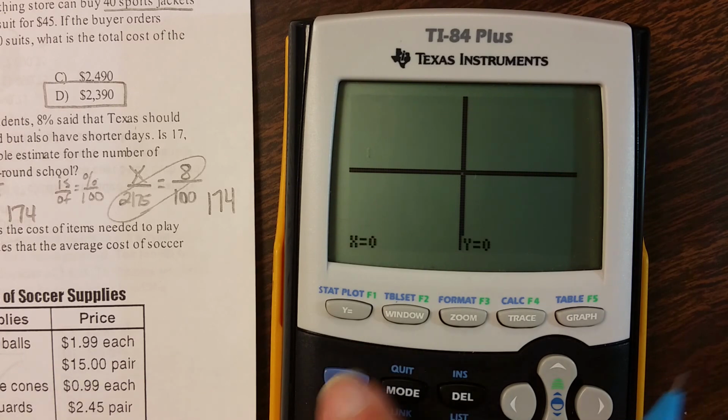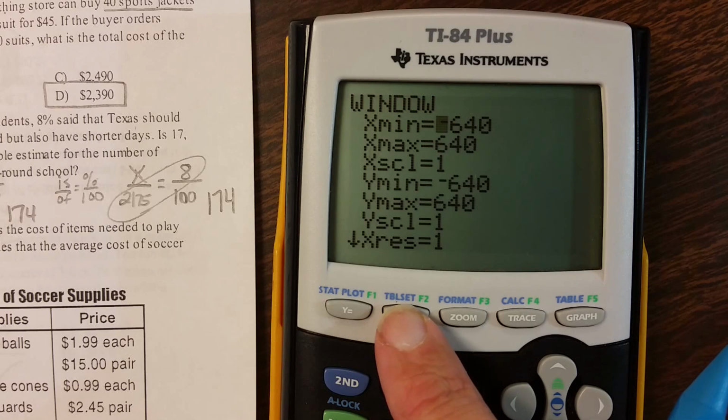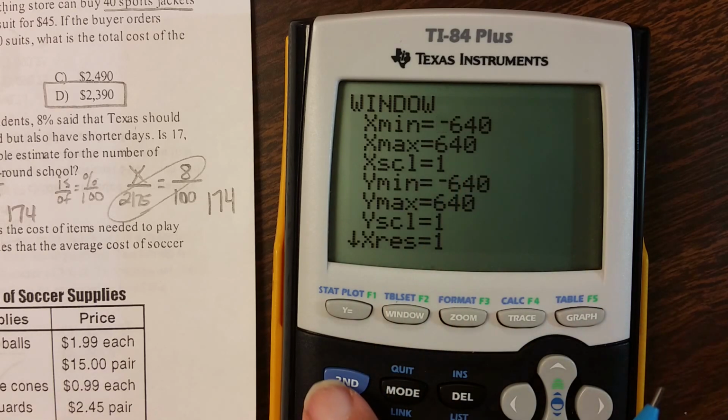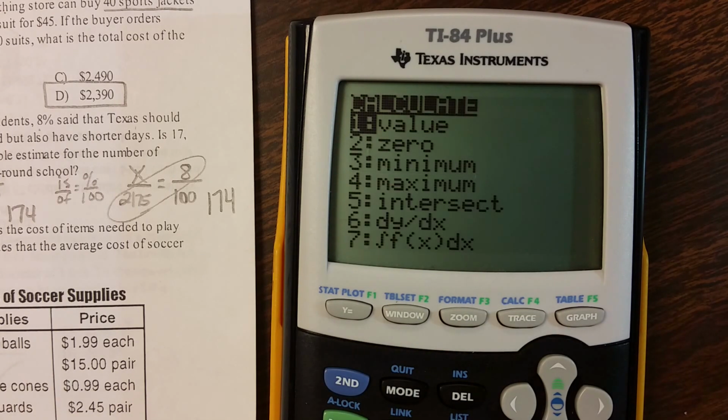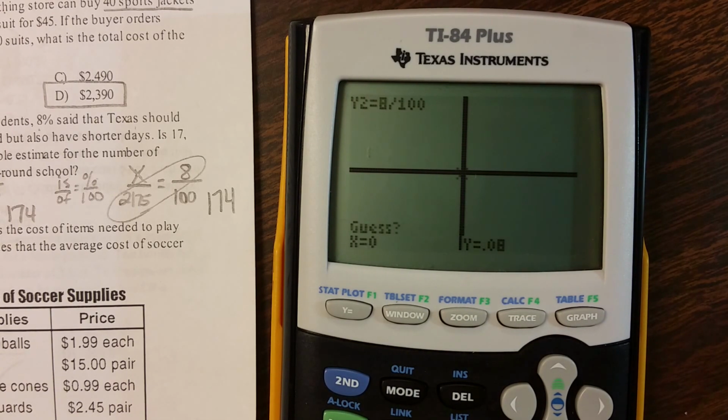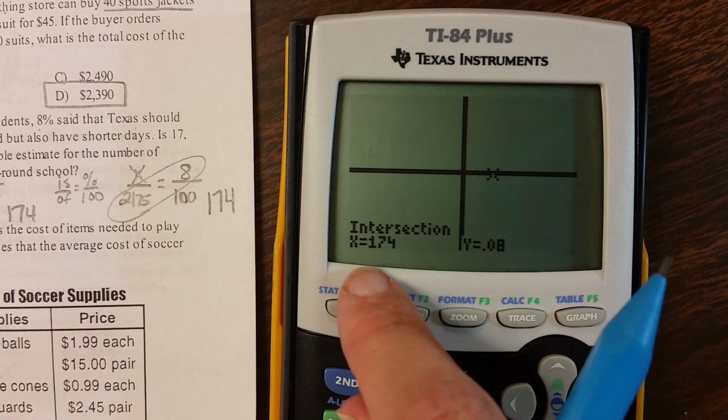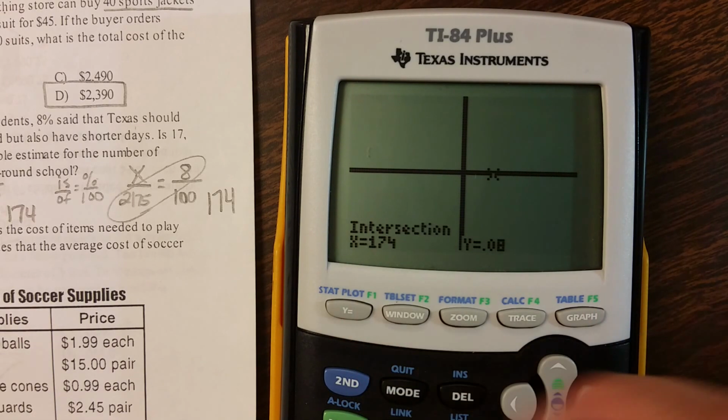Alright, it zoomed out real far now. Let me check where my window's at. Wow, that's some big numbers. Alright, hopefully now we're zoomed out far enough. Second, calculate, intersect, enter. Our intersection is at 174. That one was a little more challenging than some of the ones we've looked at, but persistence got us there. Our answer is 174.